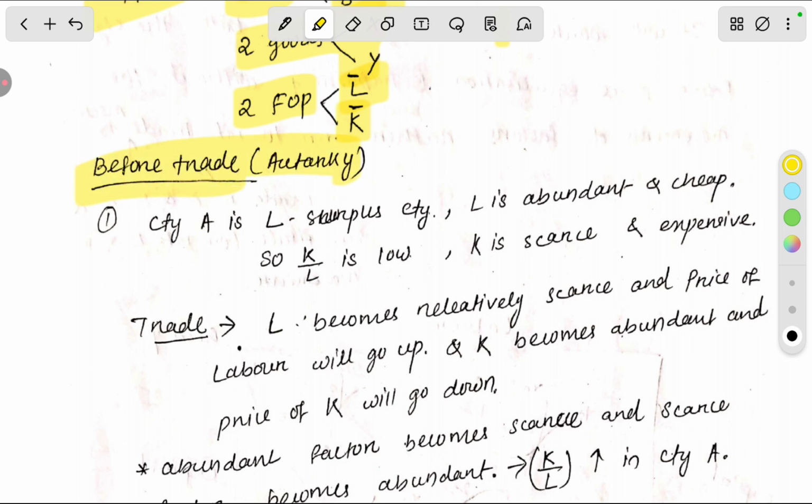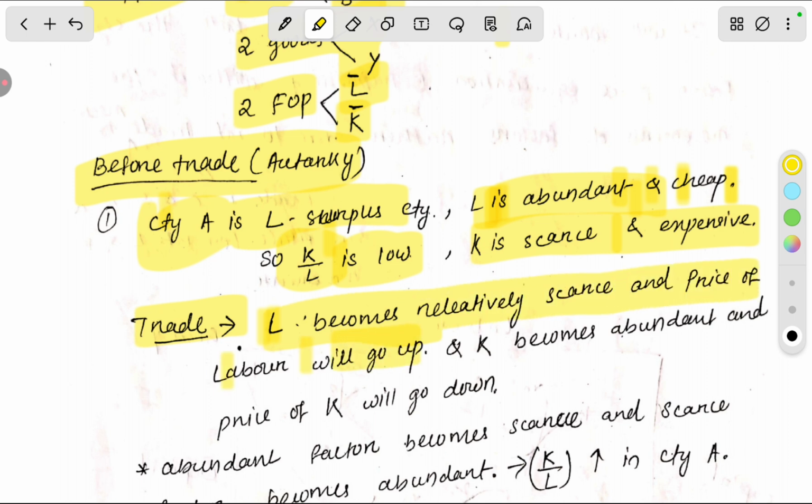Before trade, country A will be a labor surplus country. So labor is abundant and cheap. You will produce labor intensive goods in this country and export them to the other country. And the capital-labor ratio is low. Capital is scarce and expensive. After trade, labor becomes relatively scarce and the price of labor will go up. Here labor is more and capital is cheap, so the capital-labor ratio will be low.